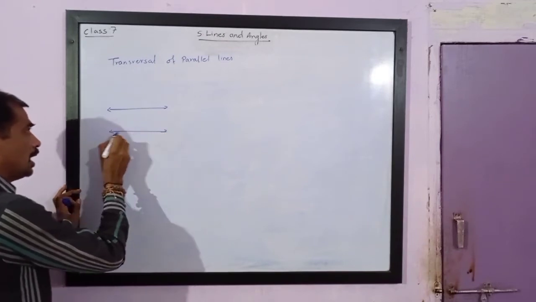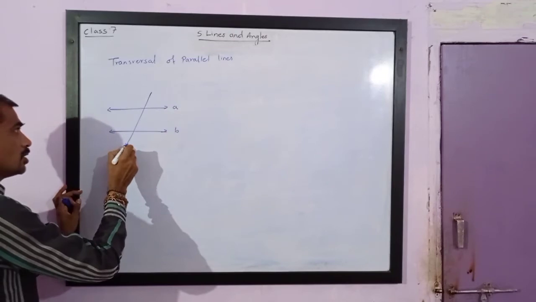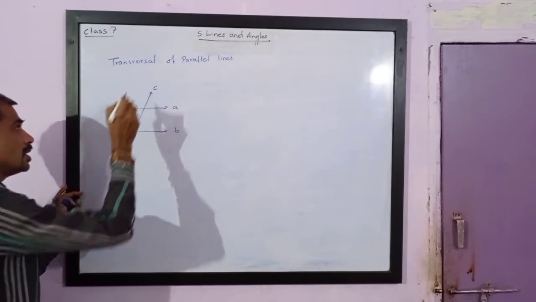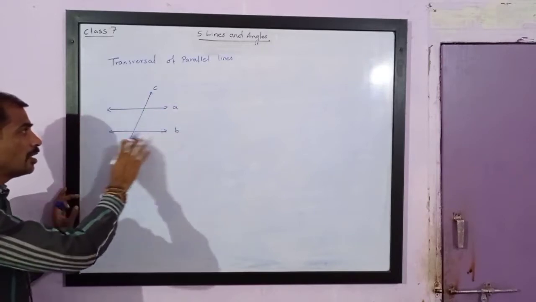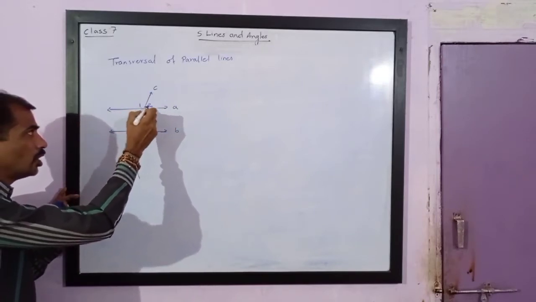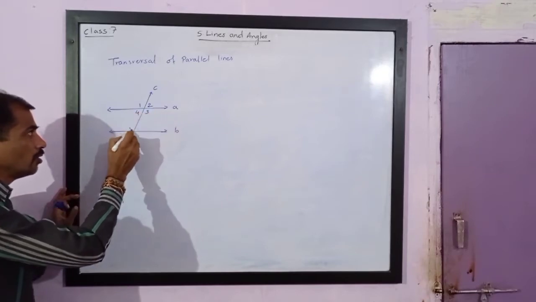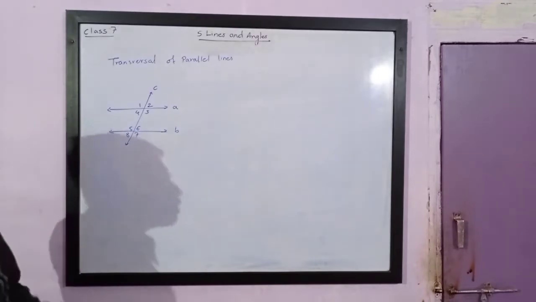these two are parallel lines, line A, line B, and line C is a transversal. Then line C makes 8 angles with the two parallel lines. They are 1, 2, 3, 4, 5, 6, 7 and 8. We have already studied their names.